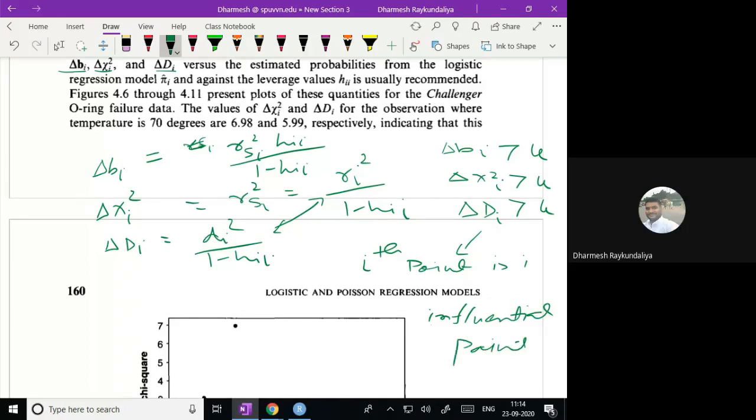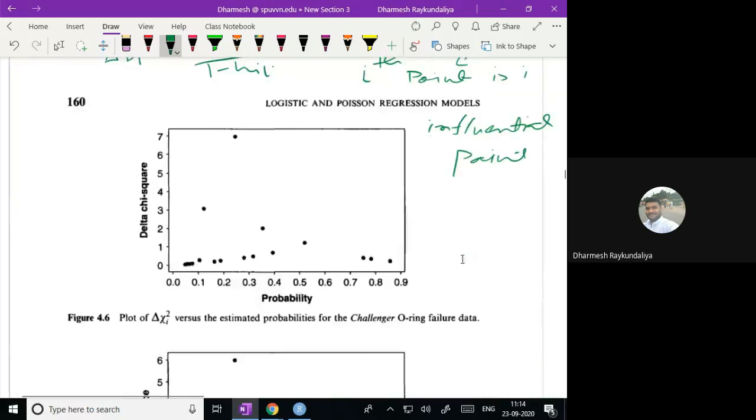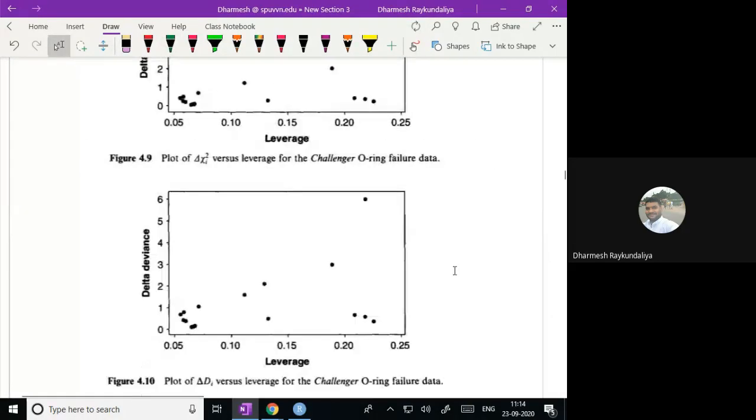The ith point is an influential point. Generally, values of this quantity larger than 4 indicate an influential observation. So, when you perform the residual analysis, what will you do?